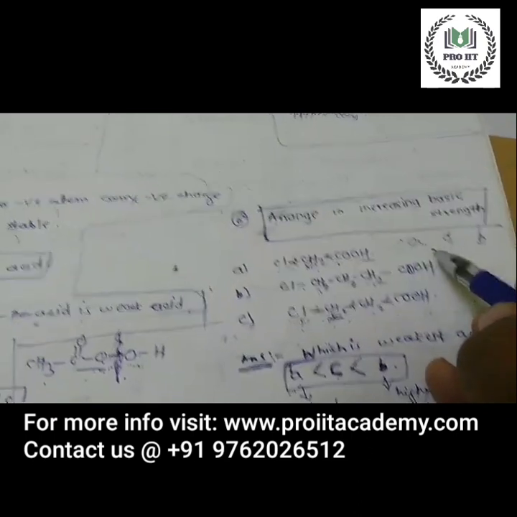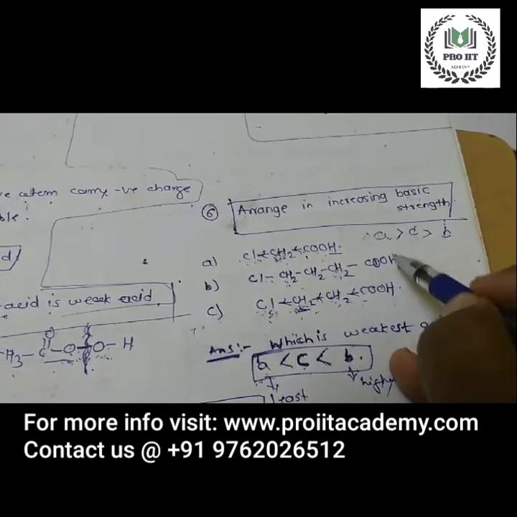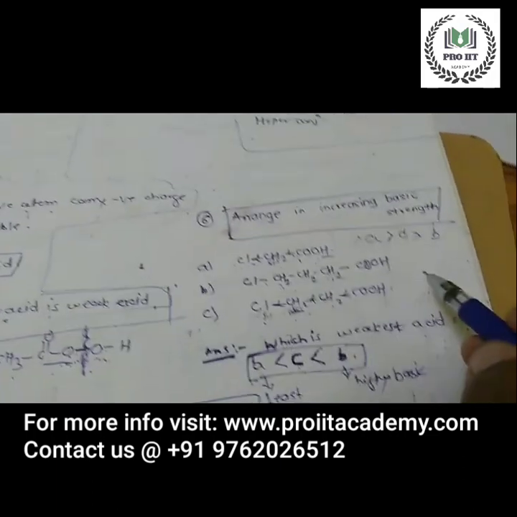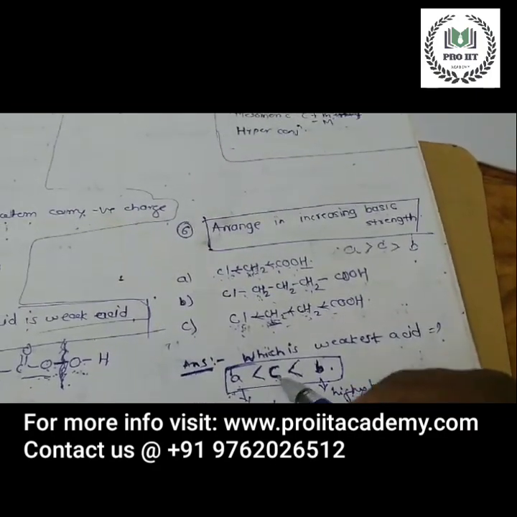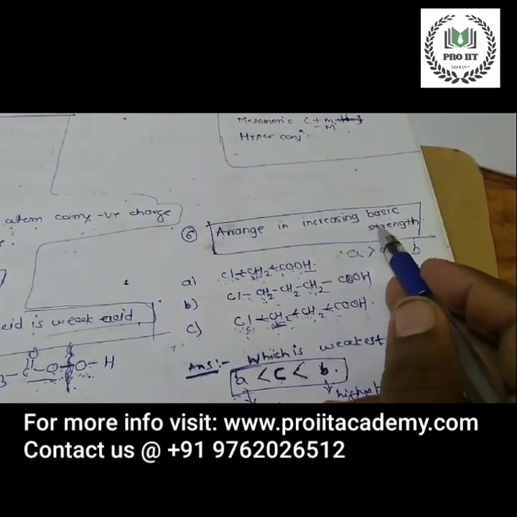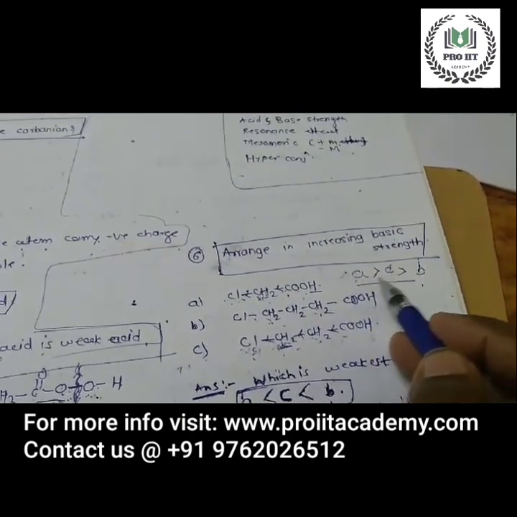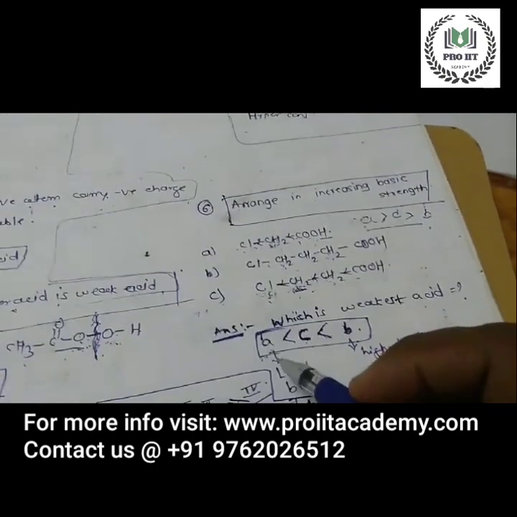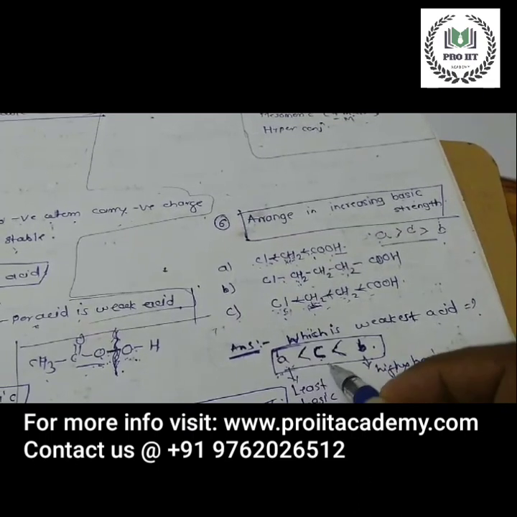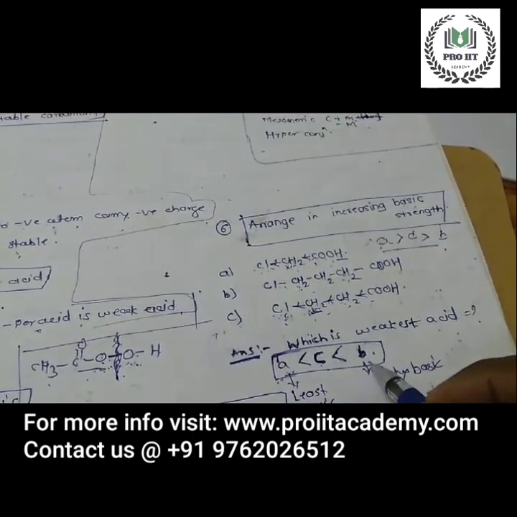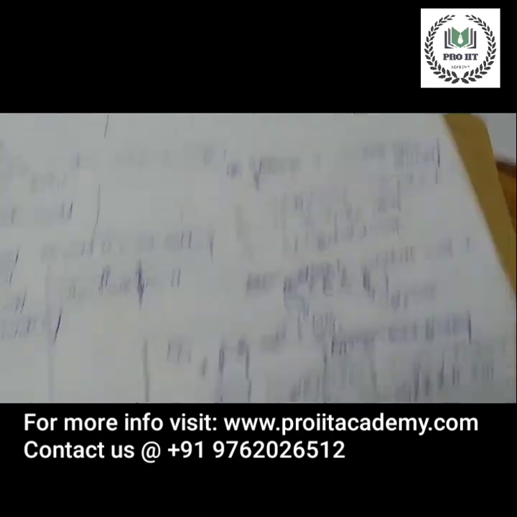A will be the highest acid, then C, then B. But they have asked basic strength, so obviously B will be the most basic, then C, then A. They have twisted the question, so don't get confused. A is the strongest acid while A is the weakest base. So A will be the weak base, C will be the better base, and B will be the best base. Okay, now next question.